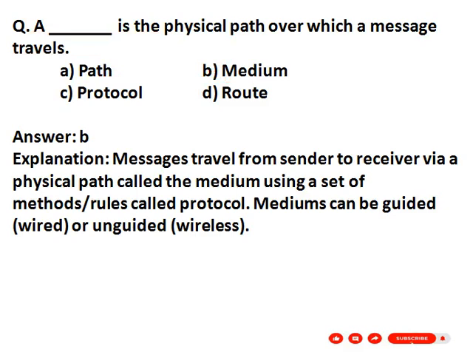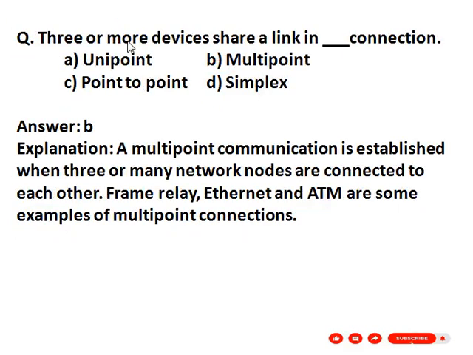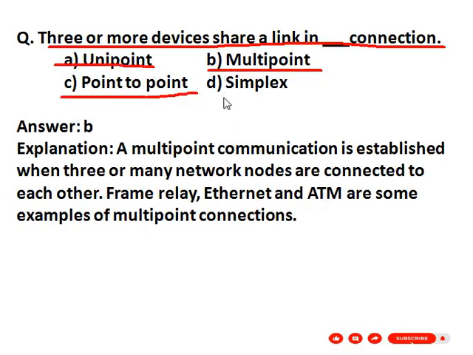Next question. Three or more devices share a link in dash connection. Given options are A. Unipoint, B. Multipoint, C. Point-to-point, D. Simplex. Your correct answer is option B. Multipoint. So a multipoint communication is established when three or more network nodes are connected to each other. Frame relay, Ethernet, and ATM are some examples of multipoint connections.